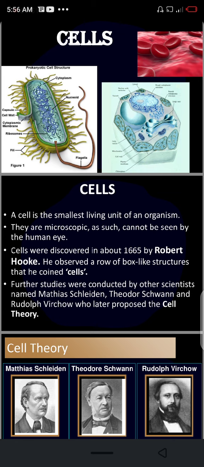Further studies were conducted by other scientists named Marius. So the name pronunciation is a bit something else. Theodore and Rudolf, who had proposed the cell theory. So these guys are the ones who proposed the cell theory. Plants are made up of cells.